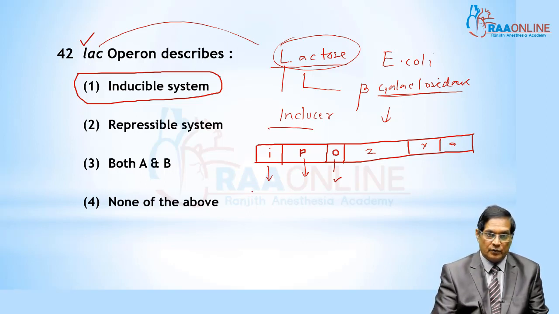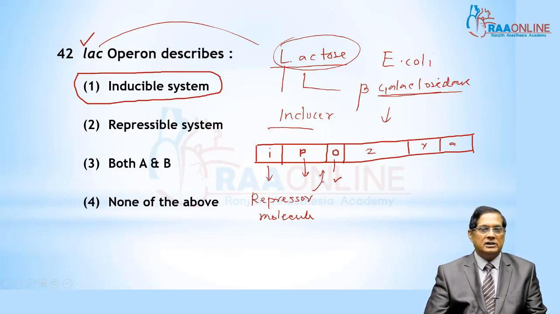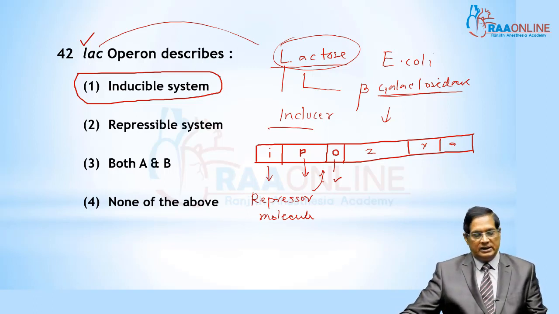I provides the repressor protein. I is the source of repressor molecules, which are proteins. The binding site of the repressor molecule is on the operator. Then only it can regulate the expression of ZYA.